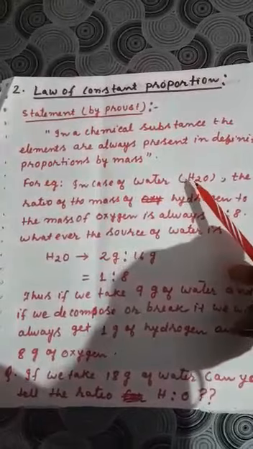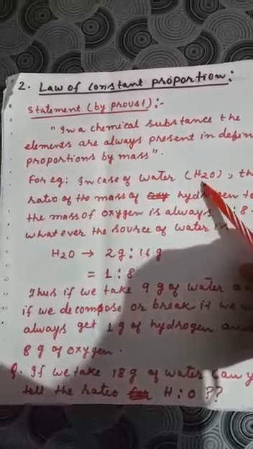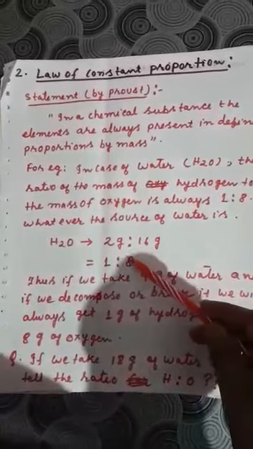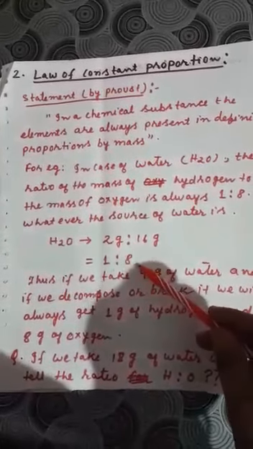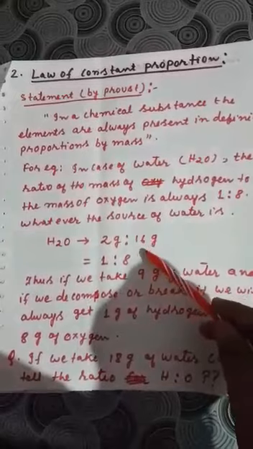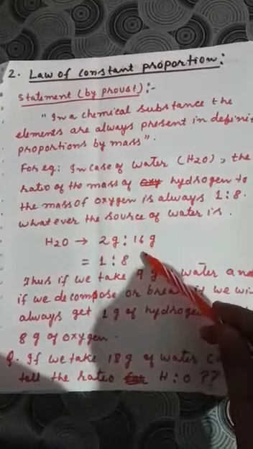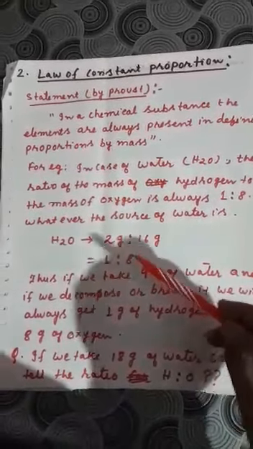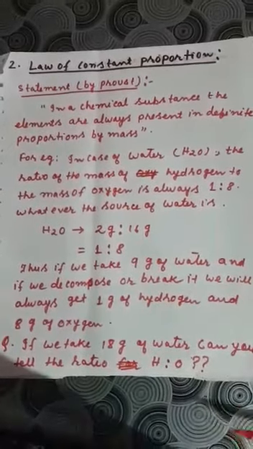For example, the mass of hydrogen is 1 gram, right? And the mass of oxygen is 16 grams. So what will happen? It will remain fixed. But here there are two hydrogens, so mass will be 2 grams, and for oxygen it is one oxygen only, so 16 grams. And if you find the lowest ratio, it will be 1:8. So in case of water, the ratio of hydrogen and oxygen is always 1:8, whatever the source of water is. That is, from wherever you take the water, the ratio of hydrogen and oxygen will be 1:8.